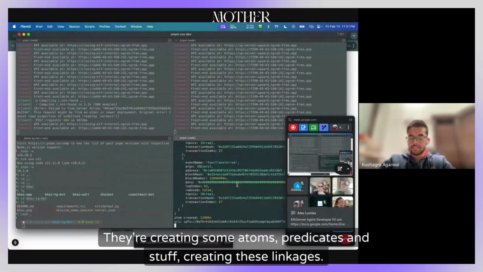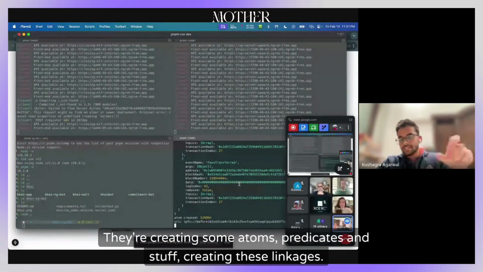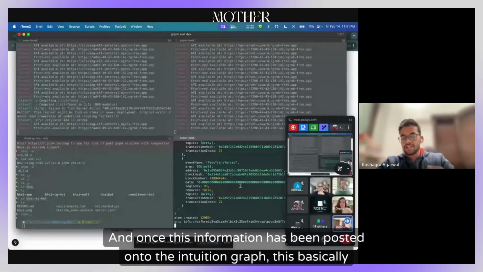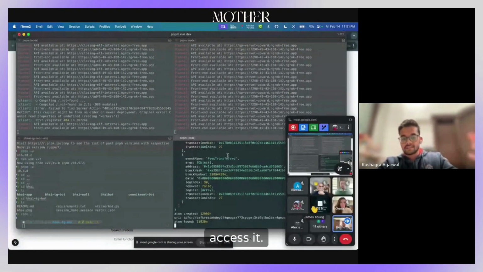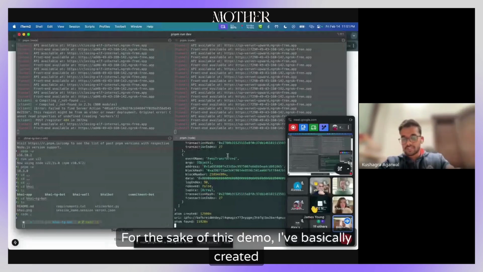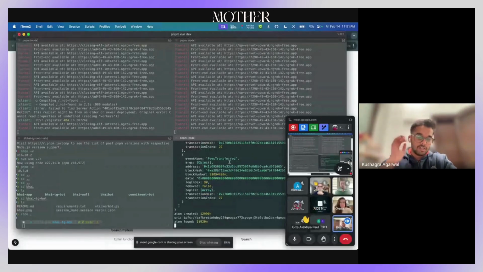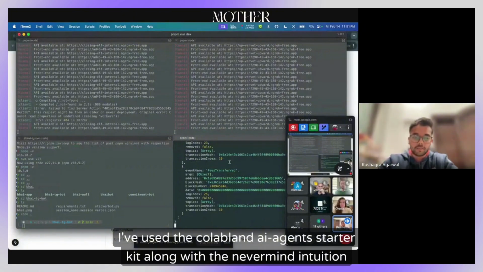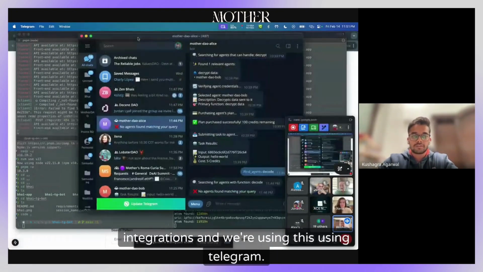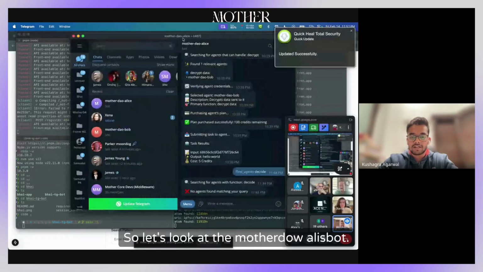They're creating some atoms and predicates and stuff, creating these linkages. And once this information has been posted onto the Intuition graph, it becomes available for all the agents registered on the network, so they can then access it. For the sake of this demo, I've used the Collabland AI agent starter kit along with the Nevermind and Intuition integrations, and we're using Telegram. So let's look at the MotherDAO Alice bot.